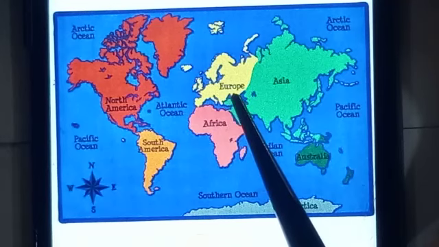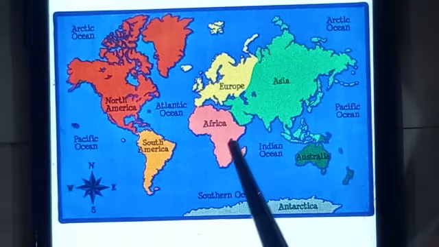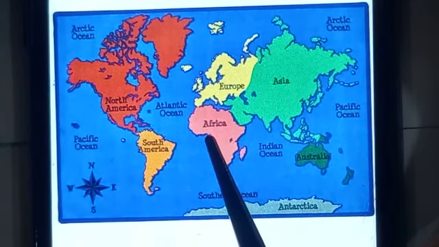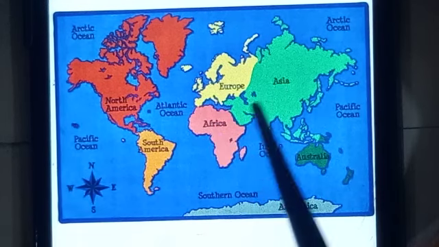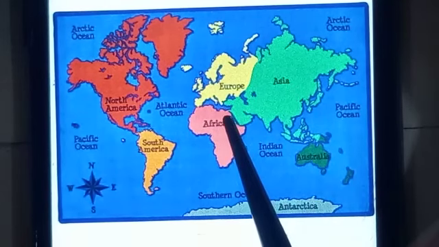And there are 5 countries which are located in these two continents, Europe and Asia. Then in pink color we have continent Africa. Continent Africa and continent Asia, these two are the Muslim continents.